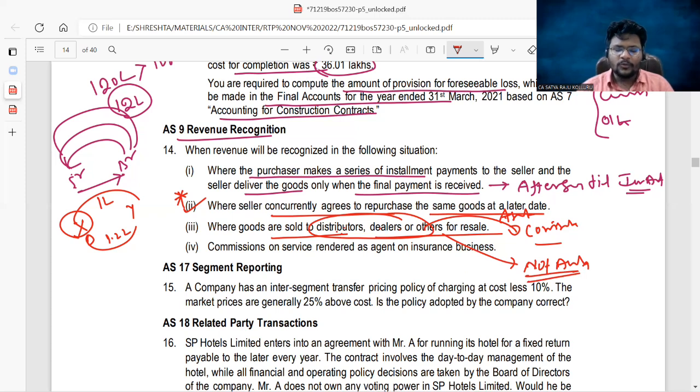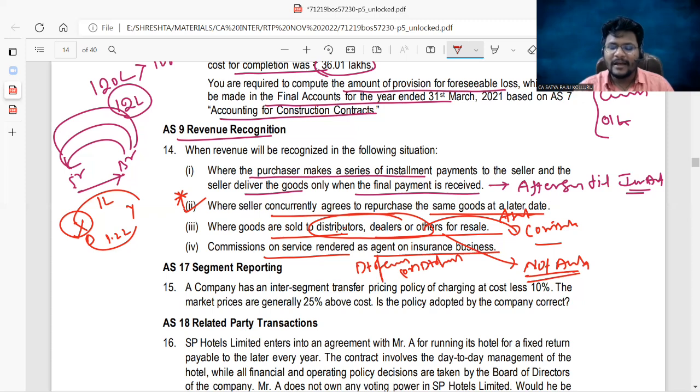Is it okay, guys? Next, come to point number 4. Commission on service rendered as agent on insurance business. We already discussed insurance agency commission. The insurance agent can recognize revenue as on the date of commencement of that policy or date of renewal. Why? Sir, if the policyholder pays the premium to the insurance company, then only the agent will get commission from such insurance company. If the policyholder defaults in making payments to the insurance company, then the insurance company may not allow the commission to such insurance agent.